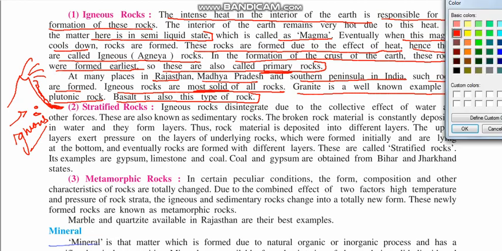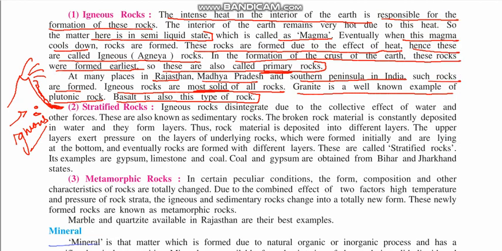The next rock that we are going to study is stratified rock. Stratified means layered. Igneous rocks disintegrate due to the collective effort of water and other forces. When igneous rock breaks into small granules, they will be layered, and they form the sedimentary rocks. The broken material is constantly deposited in water and forms layers.